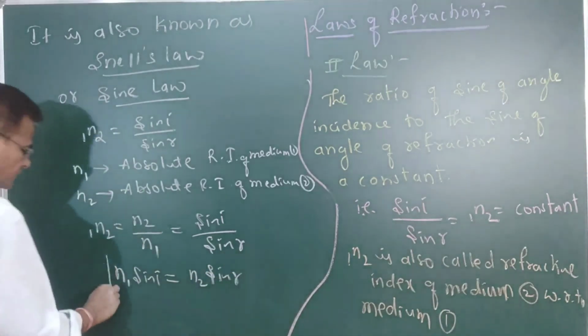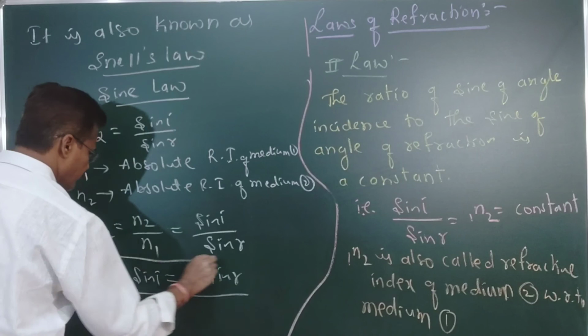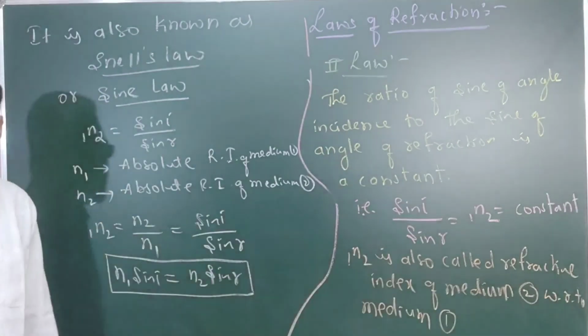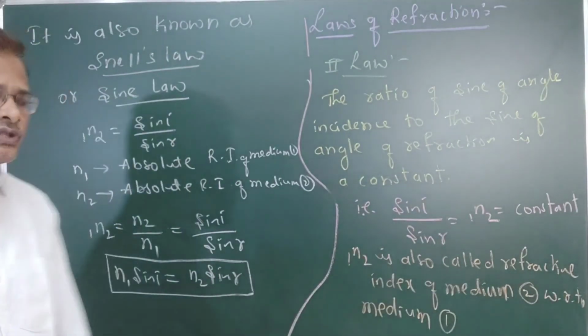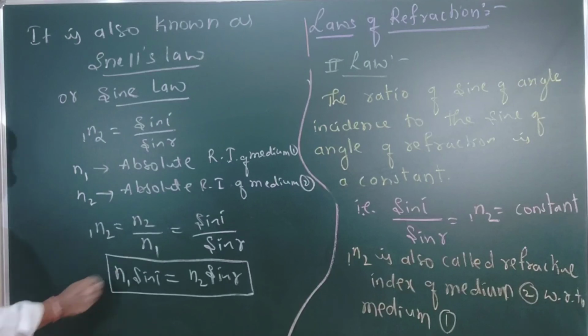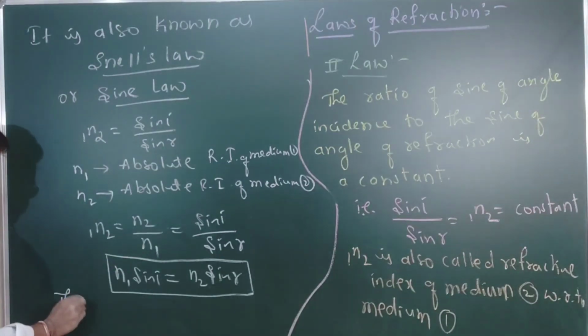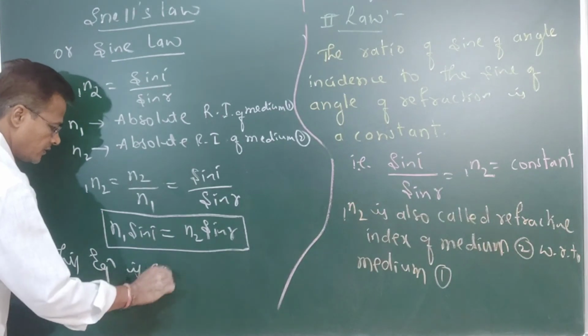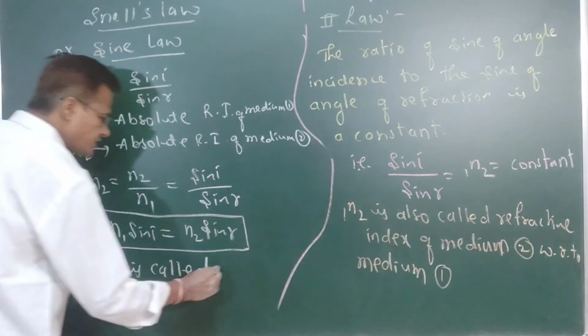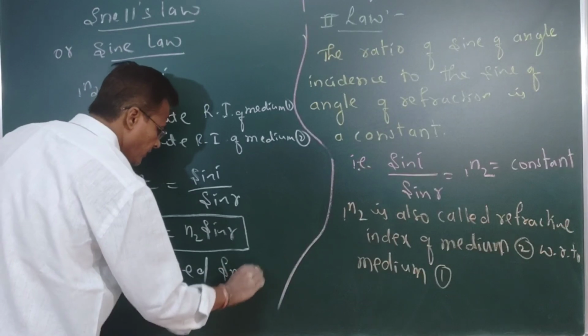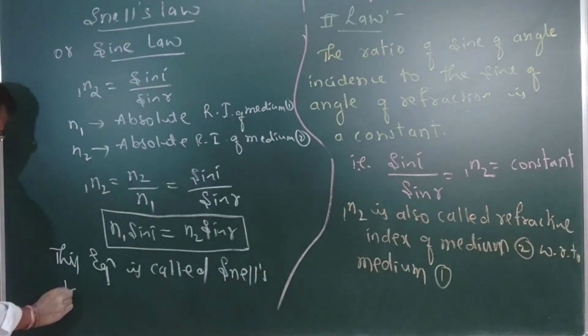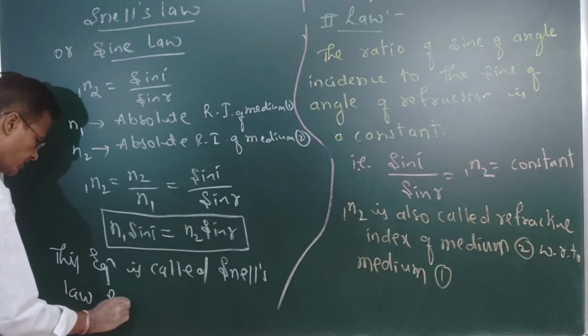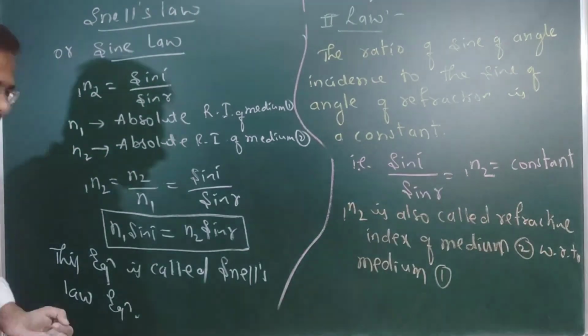This is also known as Snell's law. This equation is called the Snell's law equation.